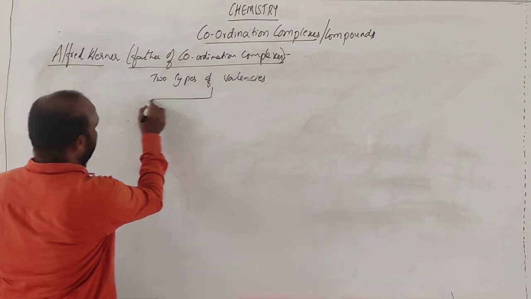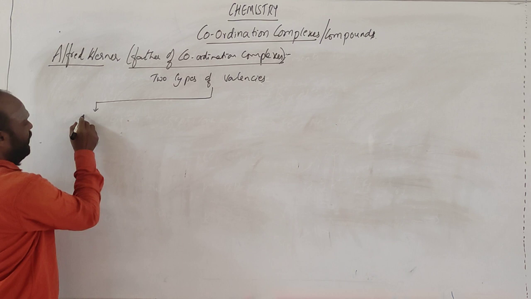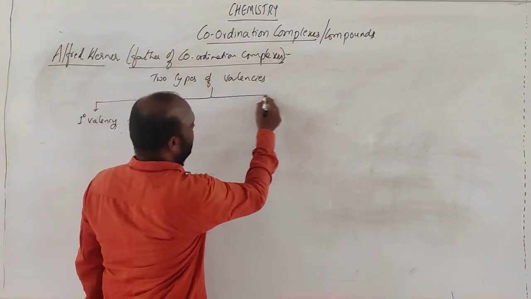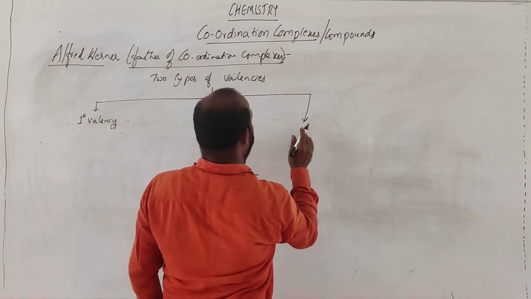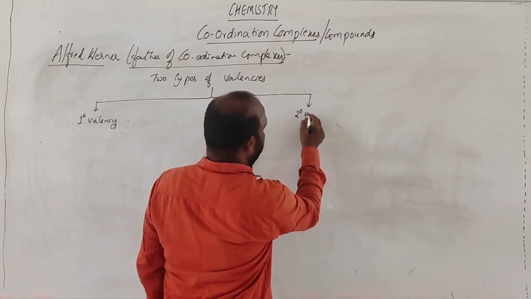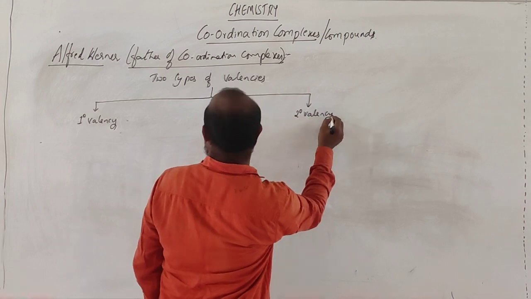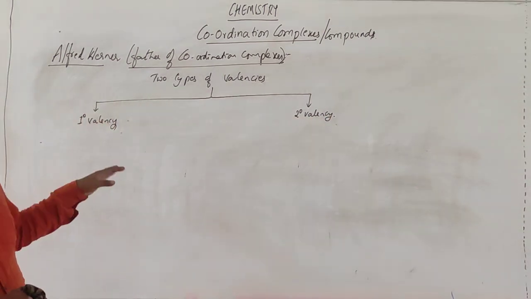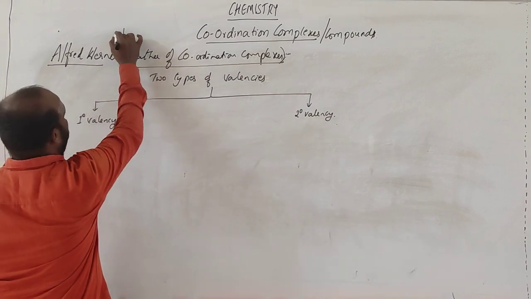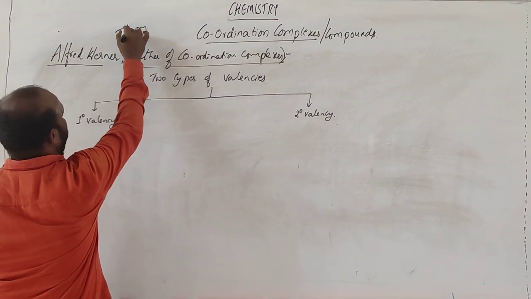In that, one is primary valency, and the second one is secondary valency. And the theory he has proposed is called Alfred Werner theory.